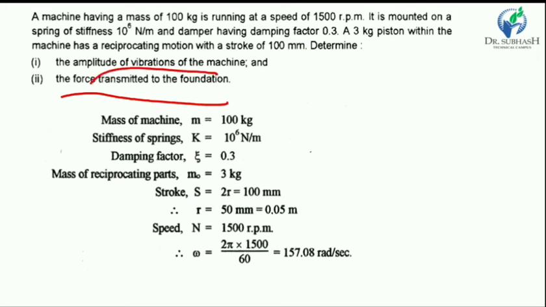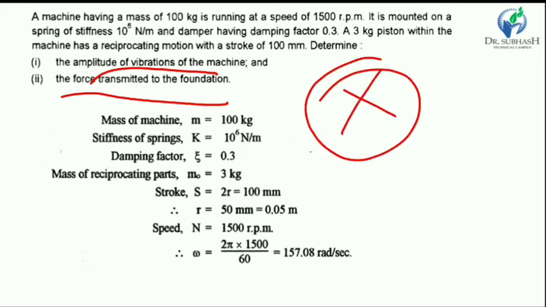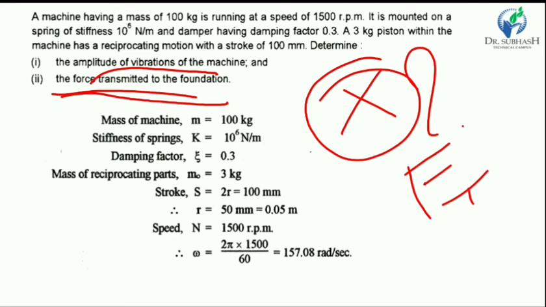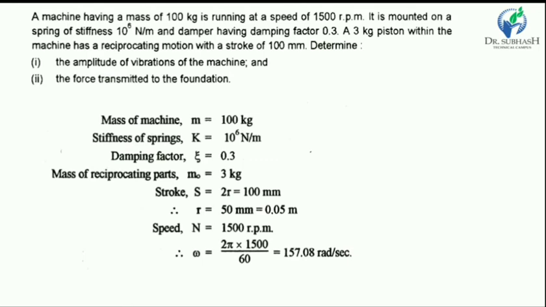Determine the amplitude of vibration of the machine and the force transmitted to the foundation. The amplitude of vibration of the machine is X, and in the second statement we have to find the force transmitted to the foundation, Ft. So we have to find the two values X and Ft. The stroke length is given: stroke length 100 equals 2r, so the radius of the crank is 50 mm.